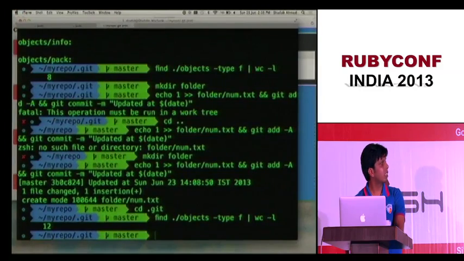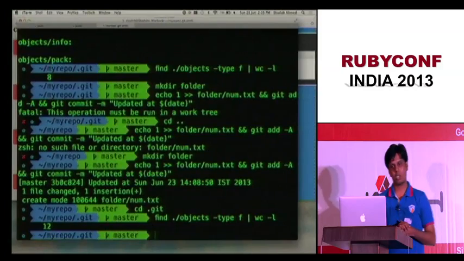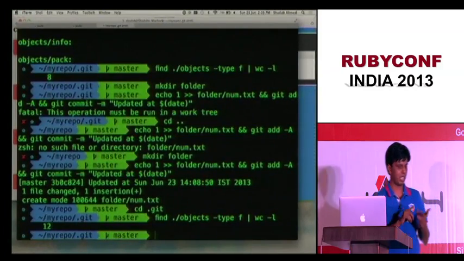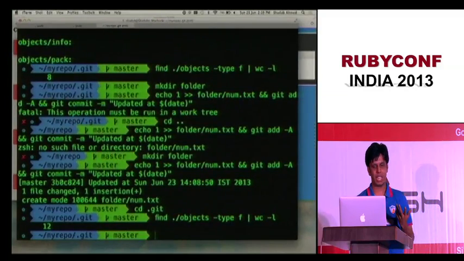We have 12 objects right now. Why so? Previously we had 8, but we have 12 objects right now because we have a new commit object, a new tree object, a new file object, and the other file. So we have 4 objects additional. So that's why we have 12 objects right now here.